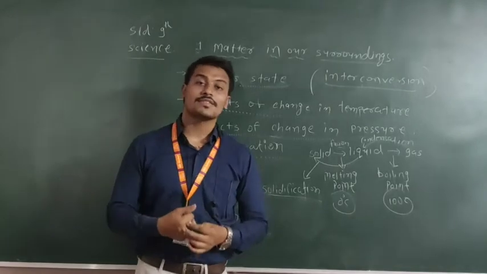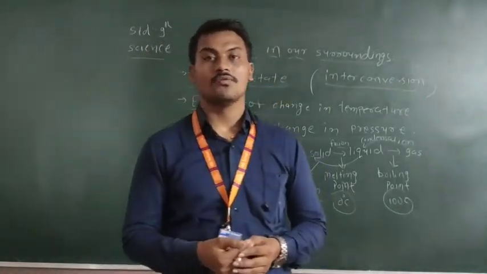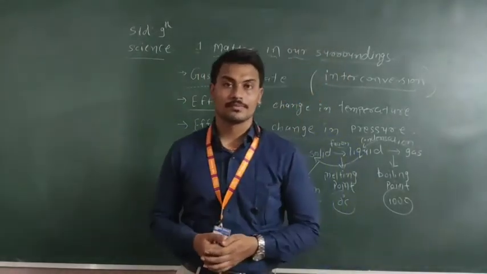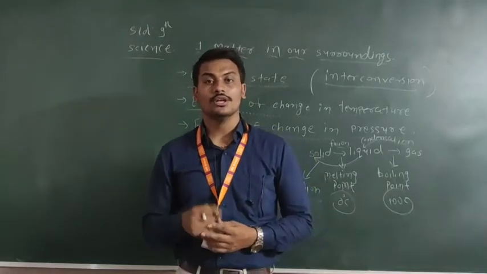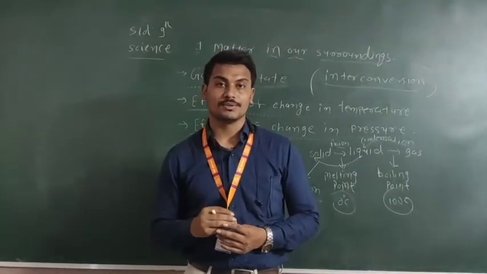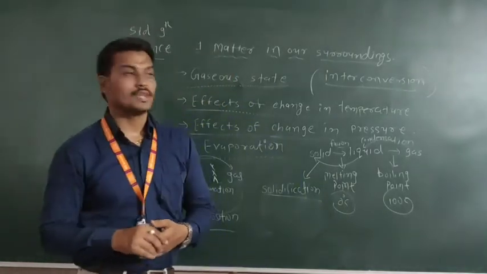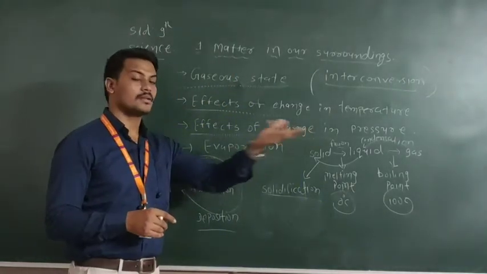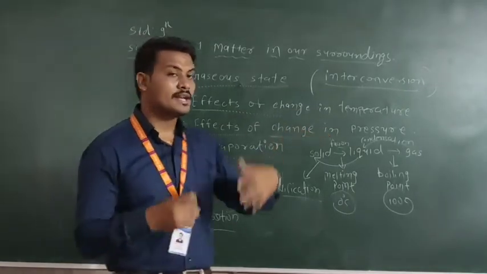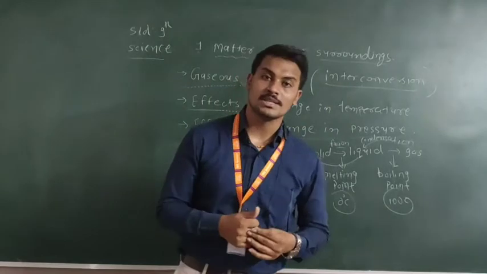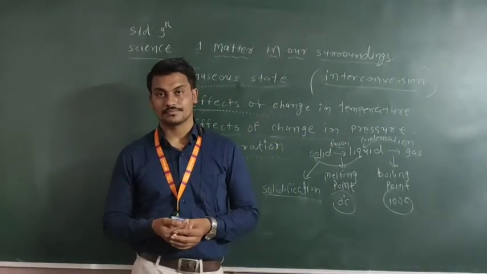Now, what are the examples? We have already seen in our daily life that wet clothes dry up with the help of sunlight. That is known as evaporation. Another example: if there is rain, that water is automatically converted into gaseous form without reaching the boiling point. That is known as evaporation.